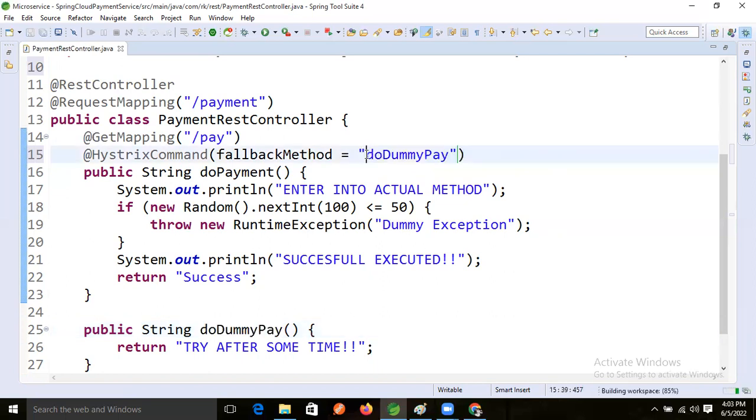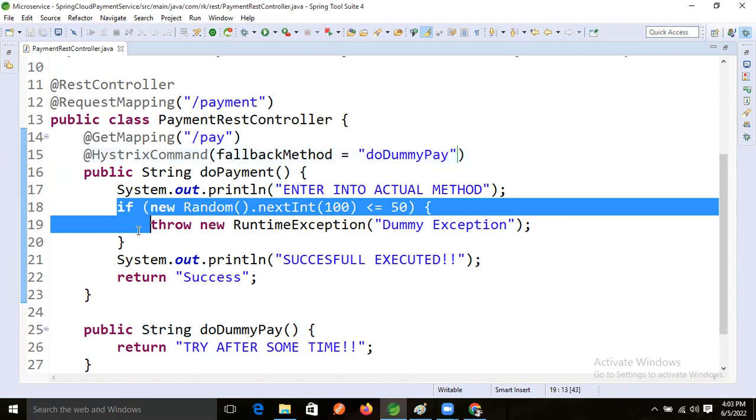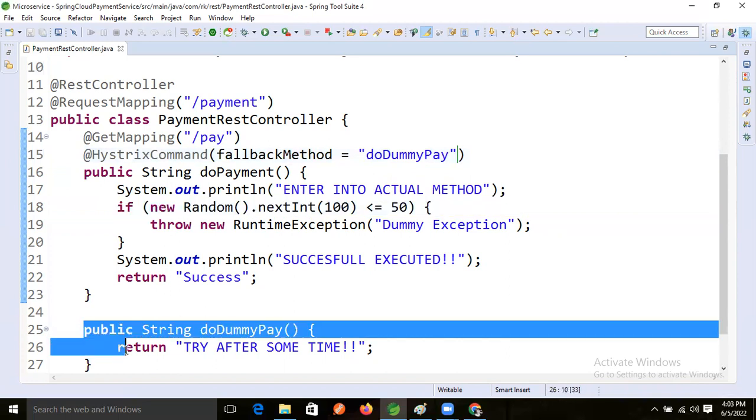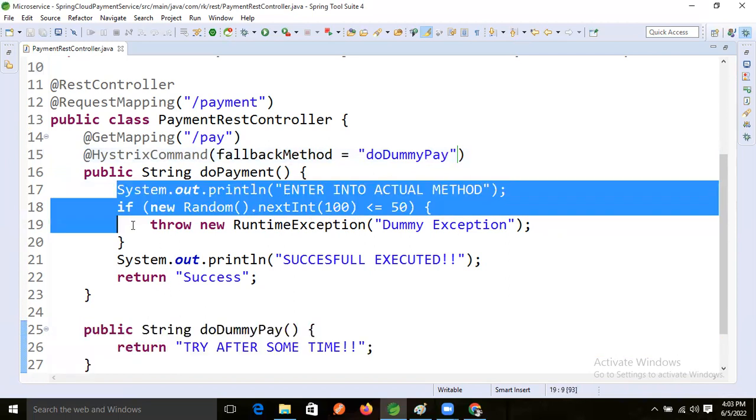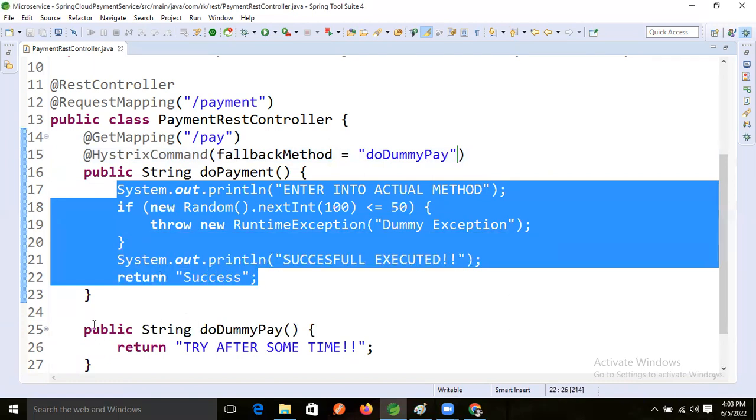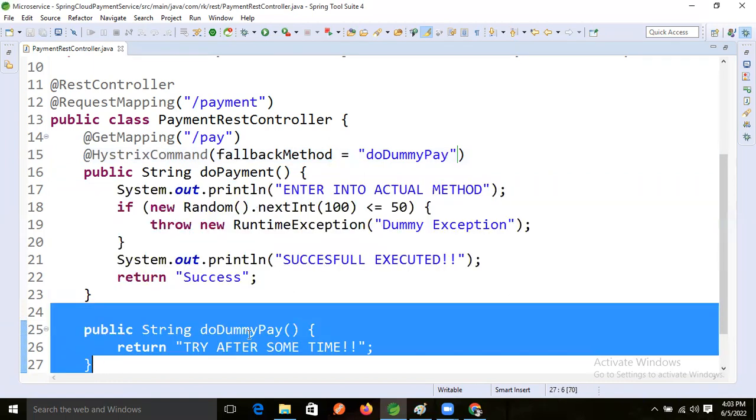Just paste it, right? If any exception occurred, what will happen now? This block will execute. If it is executed successfully, then this method will not execute, right, guys? Come on, people are getting my point.